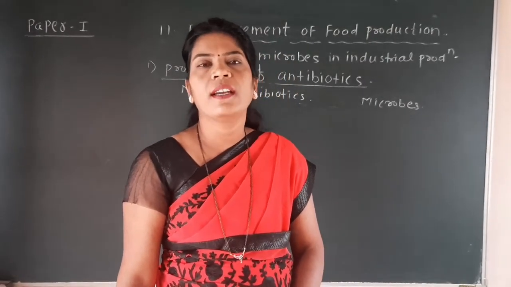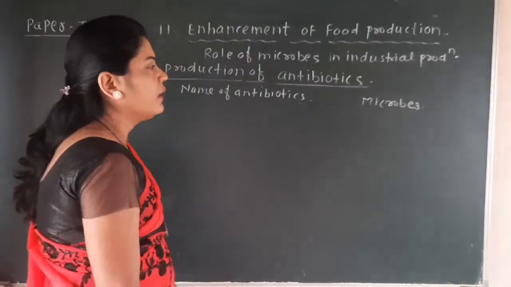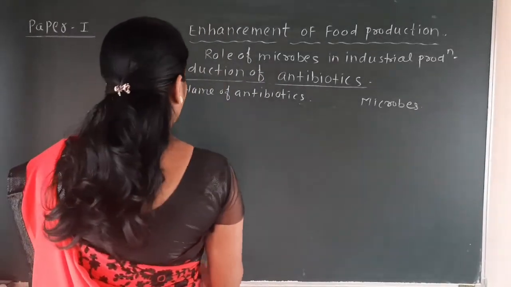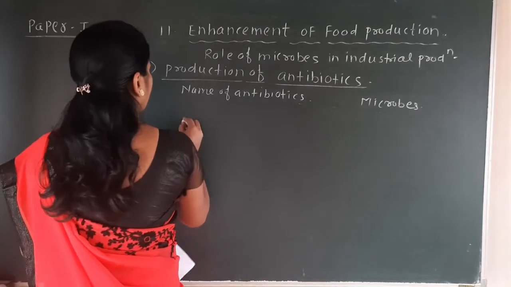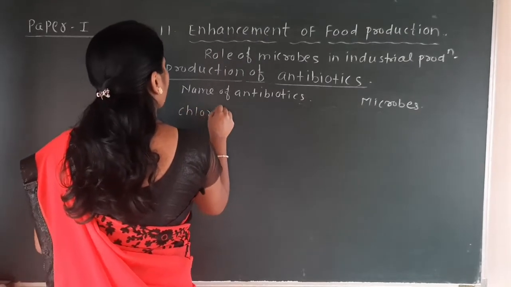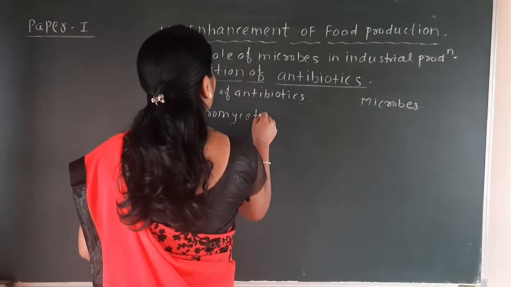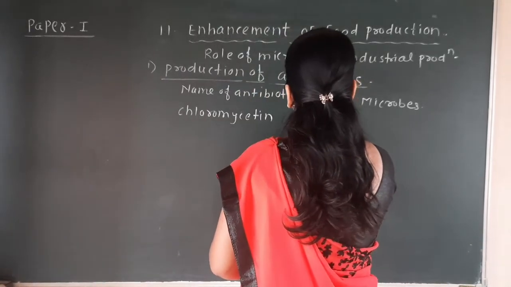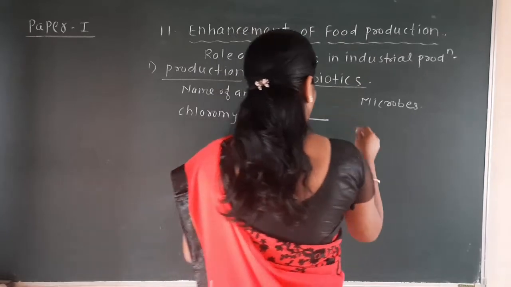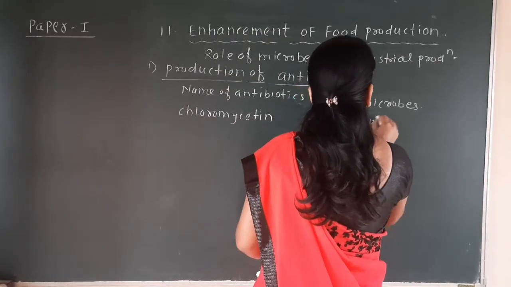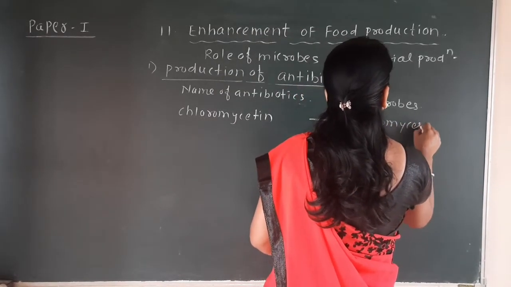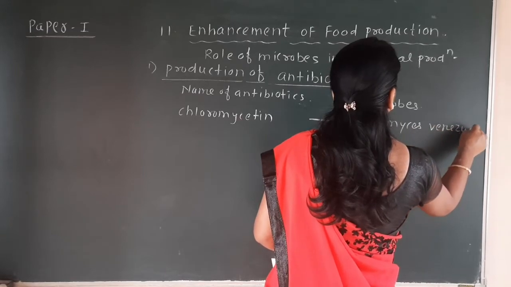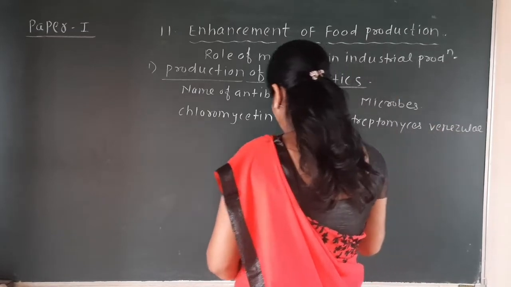So first the name of the antibiotic. The first antibiotic is chloromycetin, which is produced by the microbe Streptomyces venezuelae.